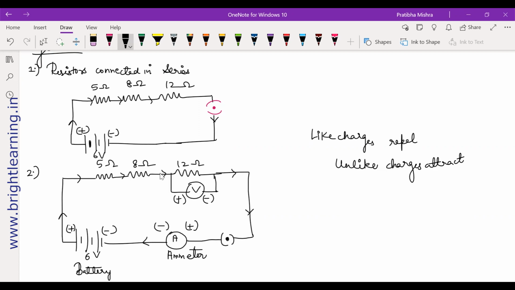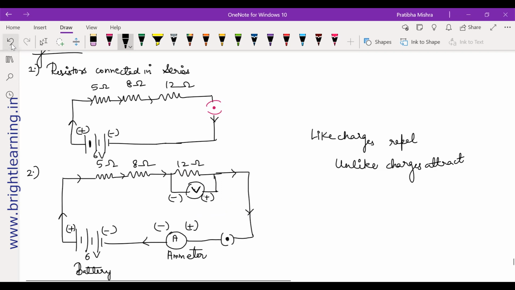Basically, current will only flow when you have your voltmeter as well. A source of supply should be there. So the most important thing over here is your voltmeter, which is having unlike charges together. If you see properly, here it's a plus. Oh, I'm sorry, I should have done a negative here and positive here. That's how you have to do it.